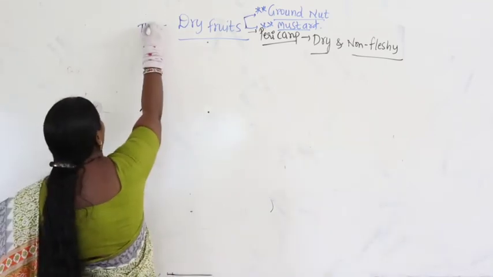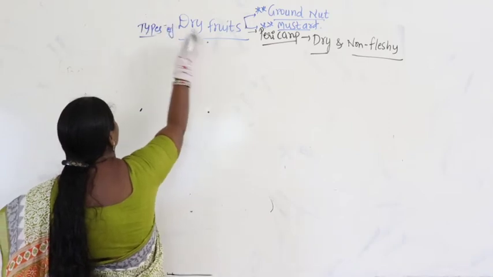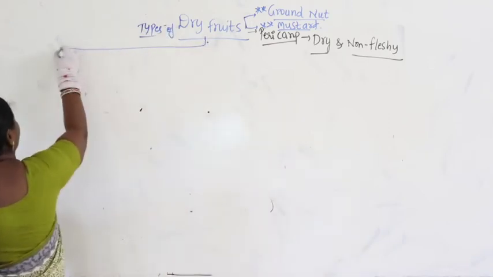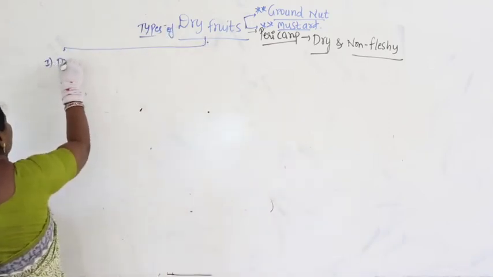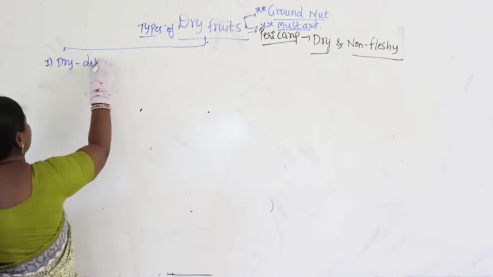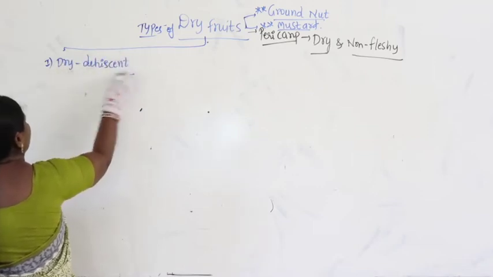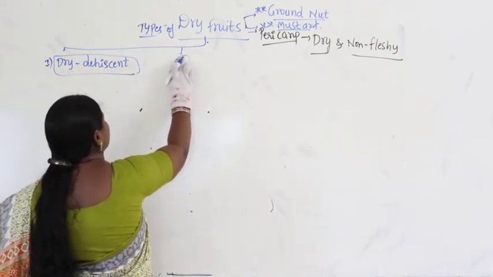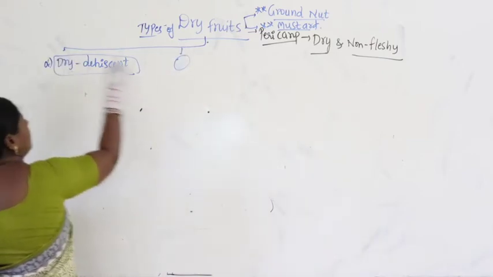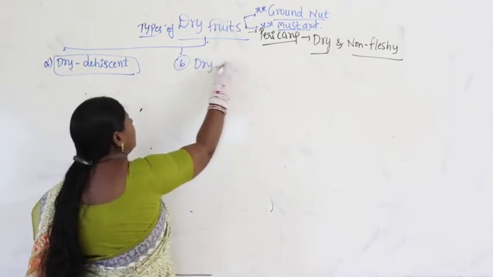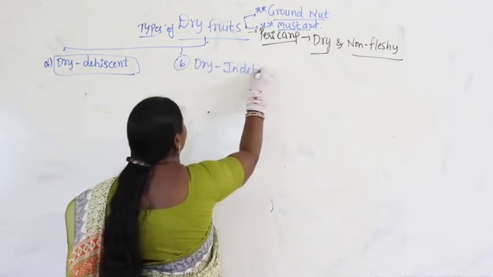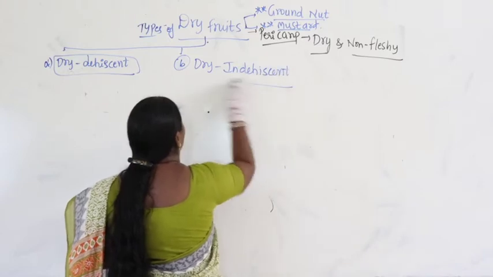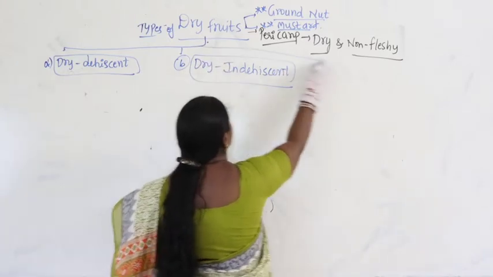Now let us talk about the types of dry fruits. We have already written them, no? The types of dry fruits: the first one is dry dehiscent, the second one is dry indehiscent, and the third one is schizocarpic fruits.